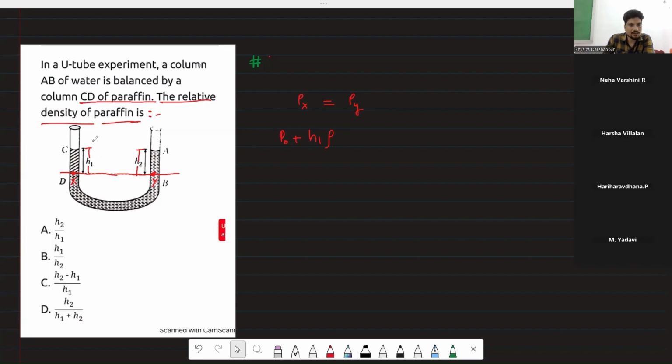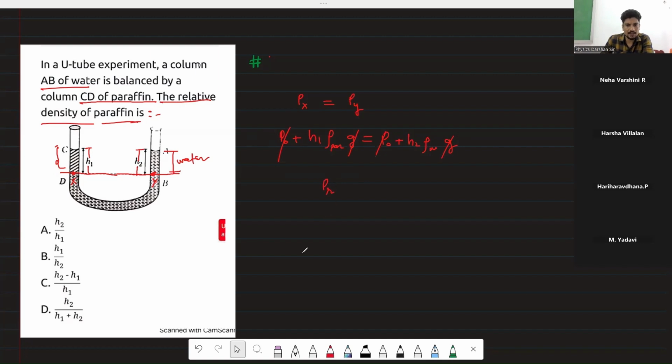The CD column is having paraffin. The density of paraffin, and g. At point Y, P naught plus this is h2. P naught plus h2 rho. This AB column is having water. So density of water and g. This cancels, this cancels.